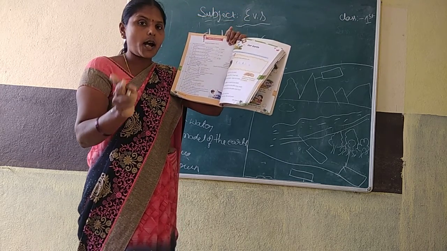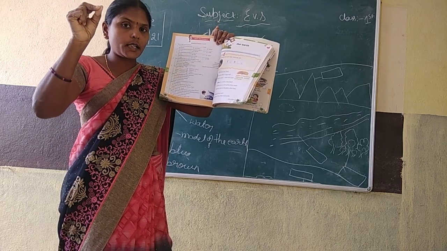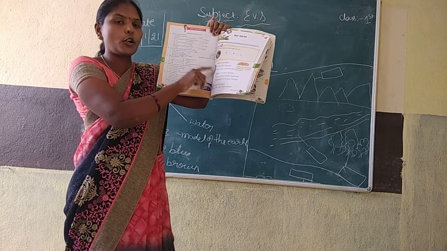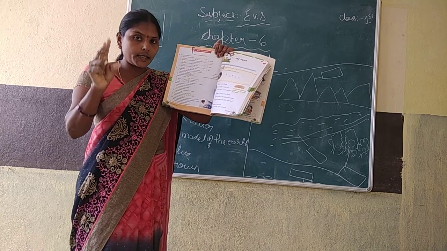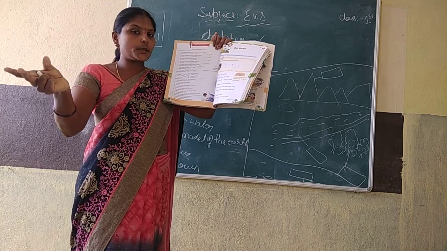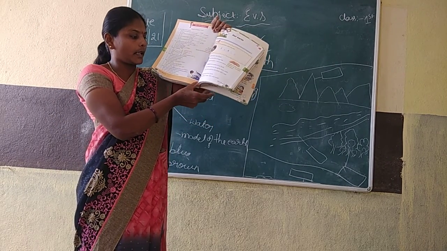Understood? Earth has two parts. What are they? Land, water. Water means, in a globe, the blue color which shows in the globe, that is water, and which is brown, that is land. Understood? Okay.